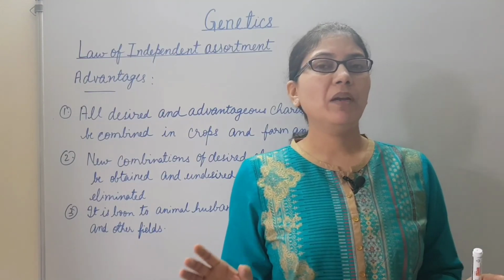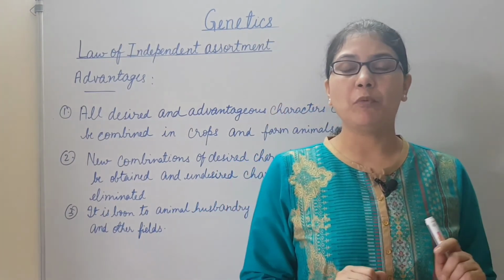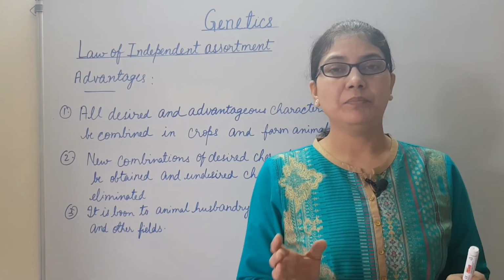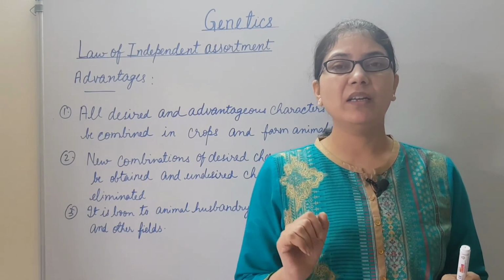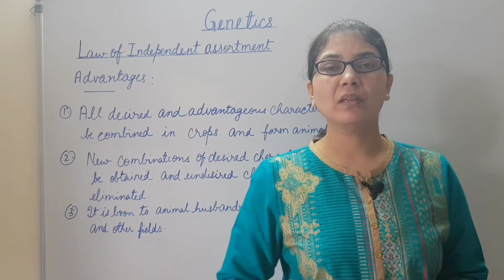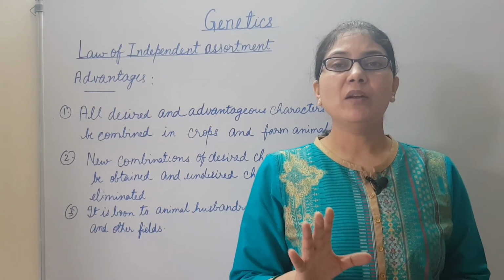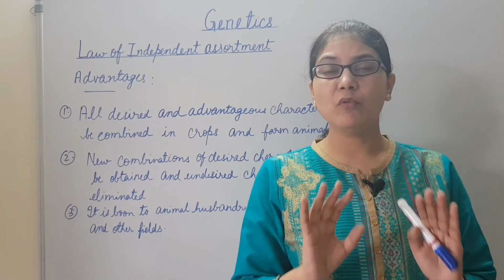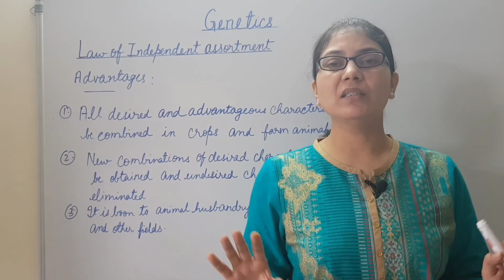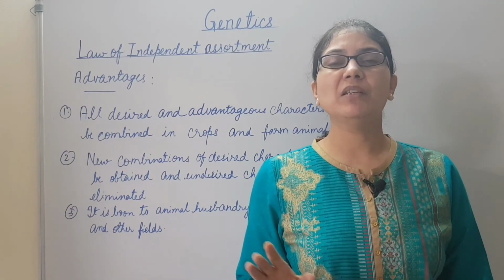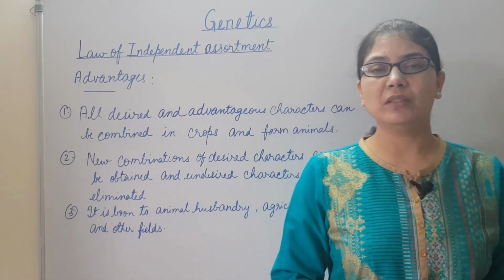So, the law of independent assortment has opened various possibilities. It has various advantages. Man can combine all the desired and advantageous characters in commercial crops and farm animals. One can obtain new combinations of desired characters and eliminate the undesired characters. So, it is a boon to agriculture, animal husbandry, horticulture and other fields.